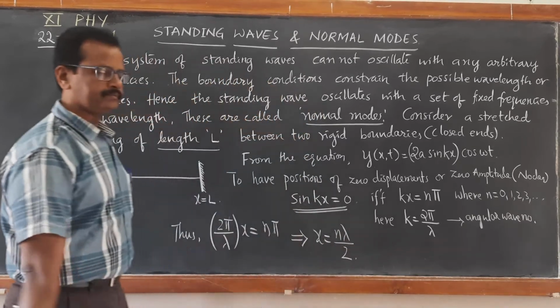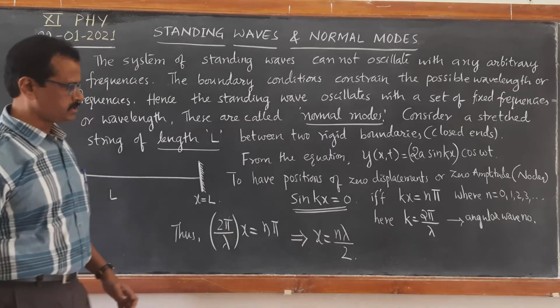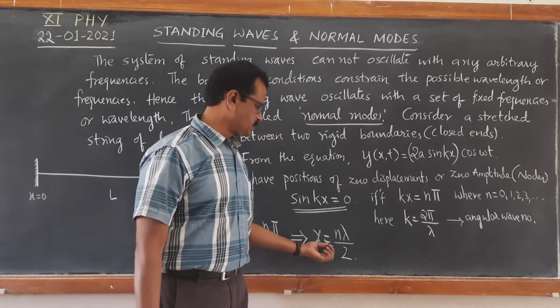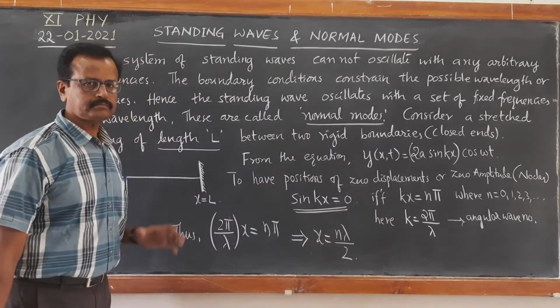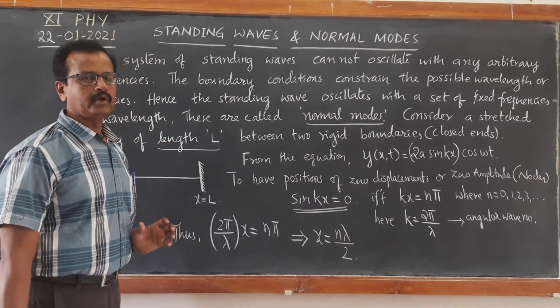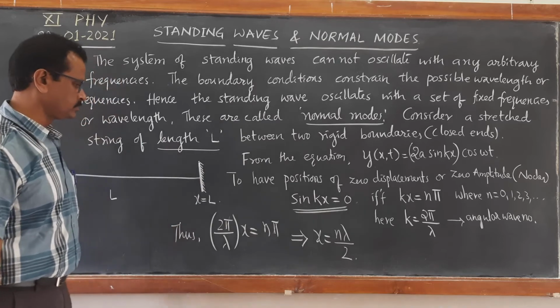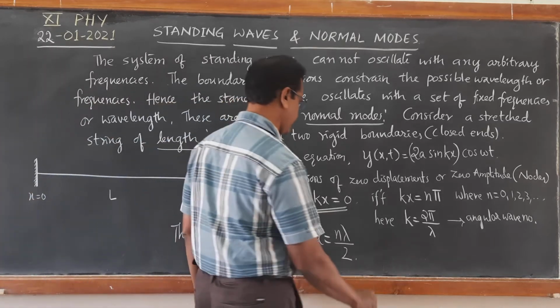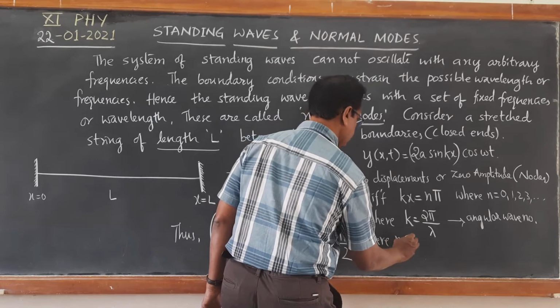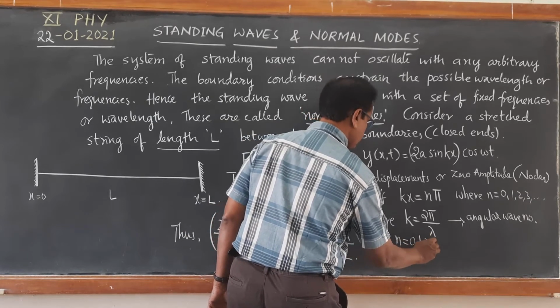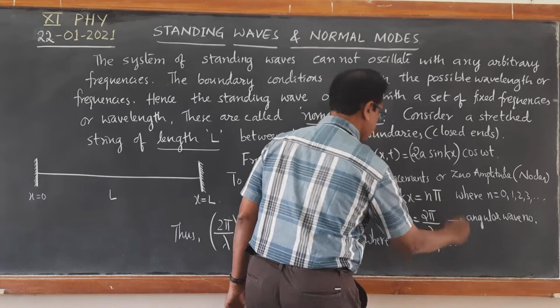N lambda by 2 means at all positions where x is equal to n lambda by 2, we get the positions of the nodes, where n takes the value 0, 1, 2, 3 and so on.